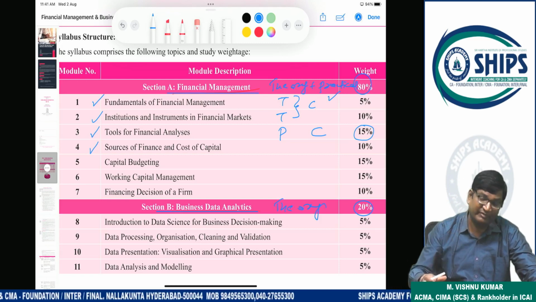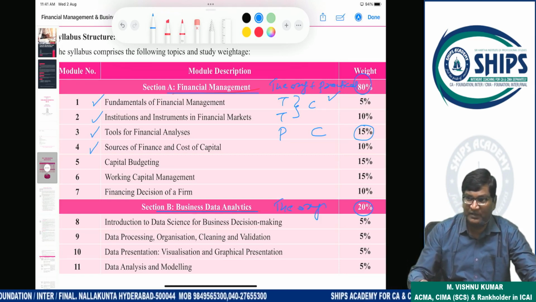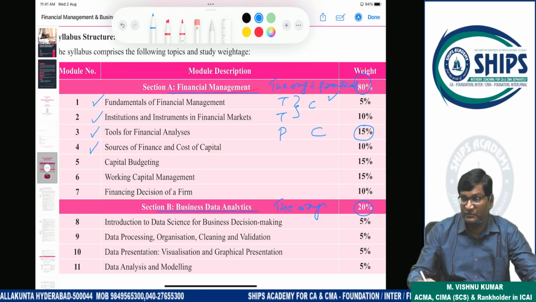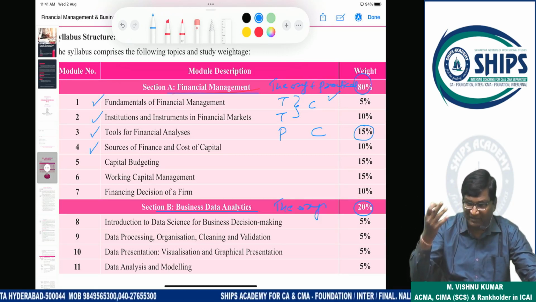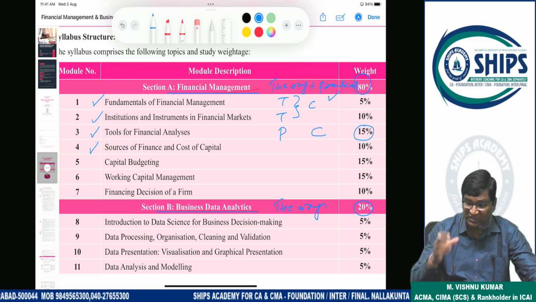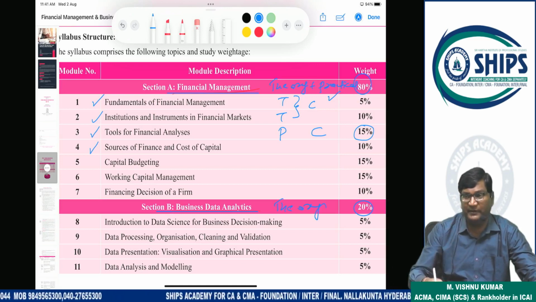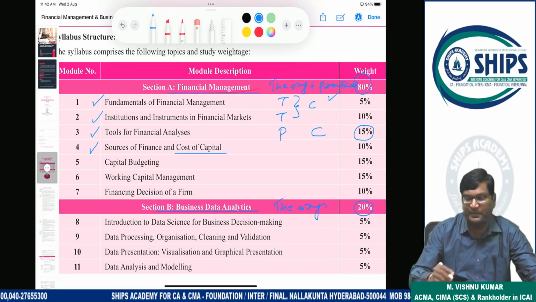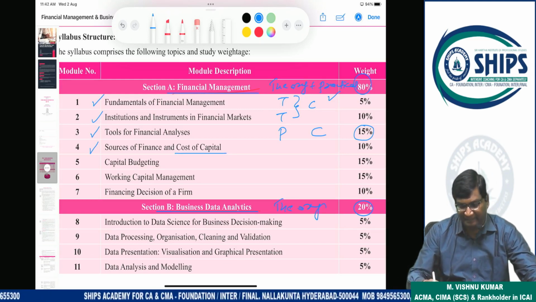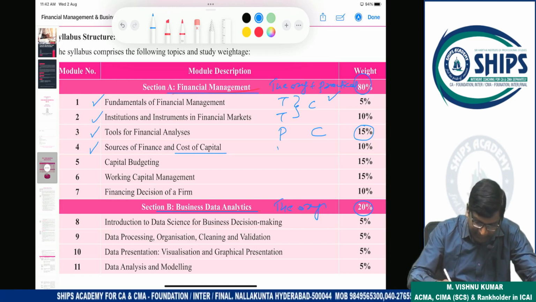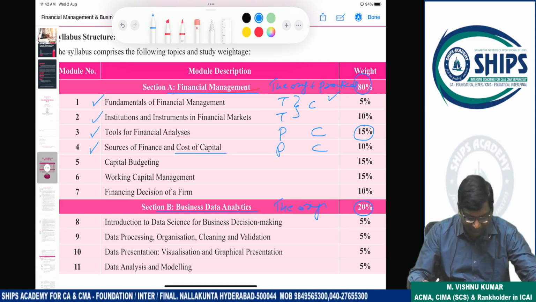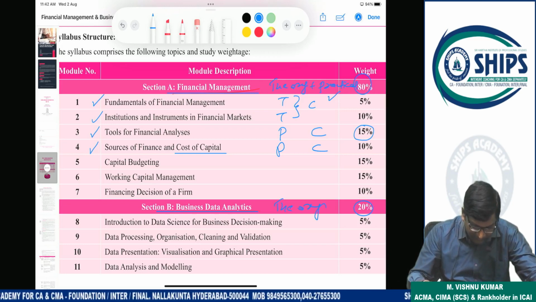So the finance manager will always target how to minimize the cost of capital and how to maximize the value of the company, because high cost leads to less value also. So how to calculate the cost of capital, we understand in this topic. This is also a practical topic, compulsory from the examination point of view.